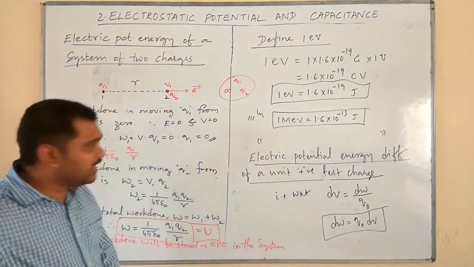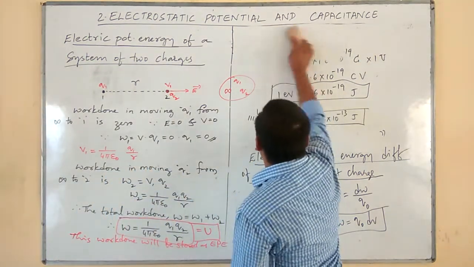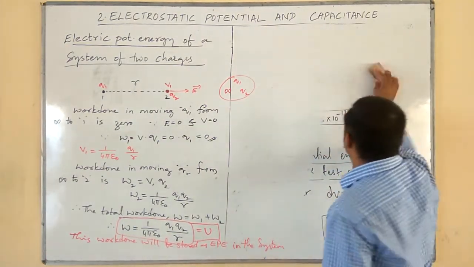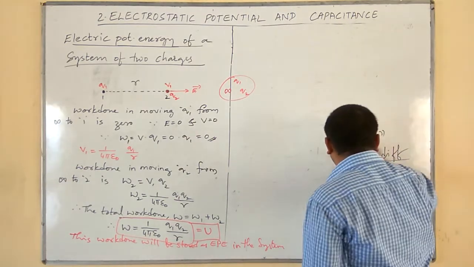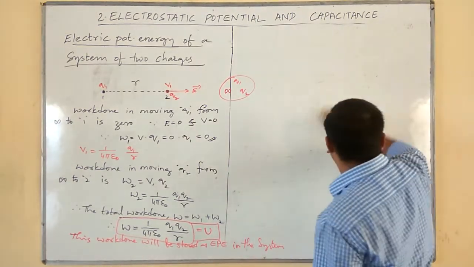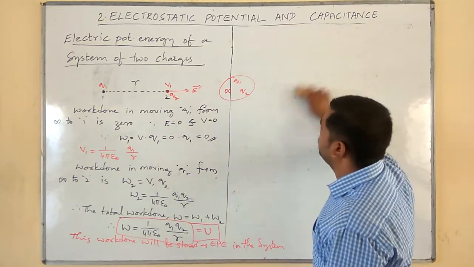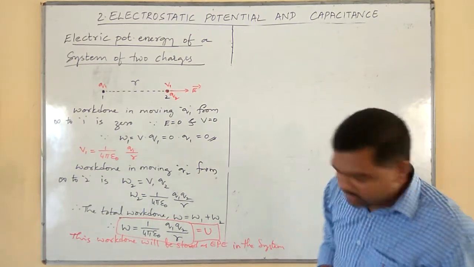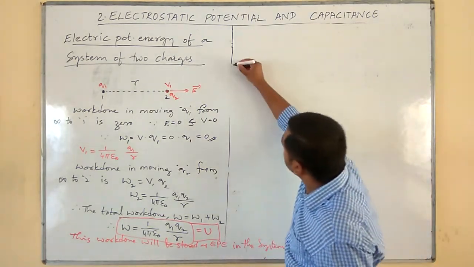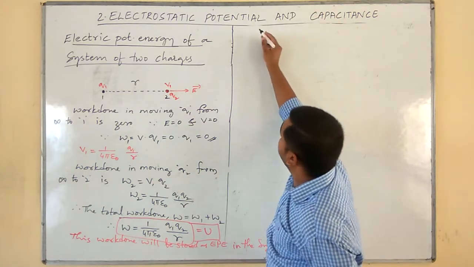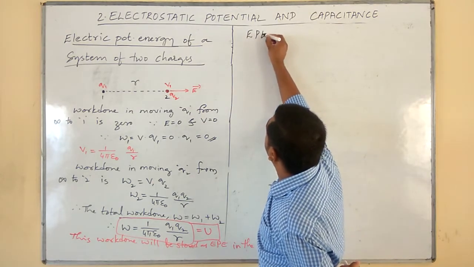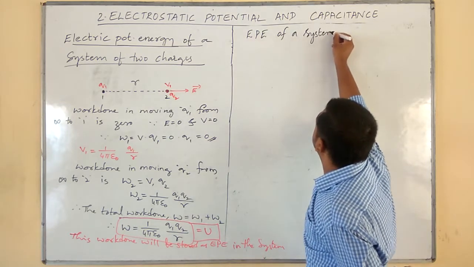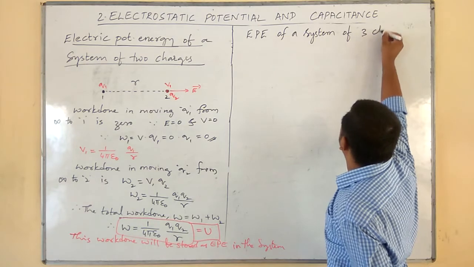Okay. Next. Similarly, what may be the case? If there are three charges instead of two charges, if we are supposed to bring three charges and assemble them at a particular place, what will be the final expression? Let us see. Electric potential energy of a system of three charges.